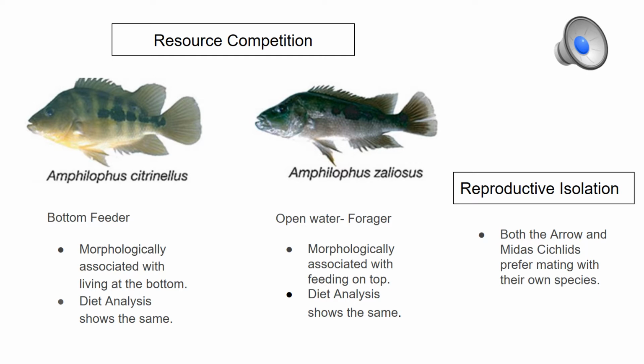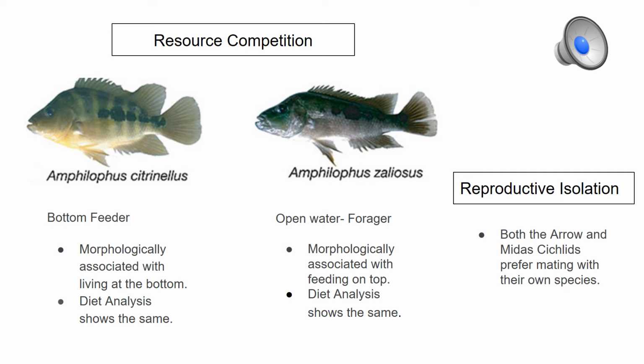The reason why the cichlid developed into two different species can be found in resource competition and reproductive isolation. The Midas cichlid is high-bodied and short in length, which suggests that it was morphologically associated with living at the bottom. The diet analysis also showed the same. While the arrow cichlid was low-bodied and longer in length, which suggested that it was an open water forager and was morphologically associated with feeding on the top. The diet analysis of that fish also proved the same point.